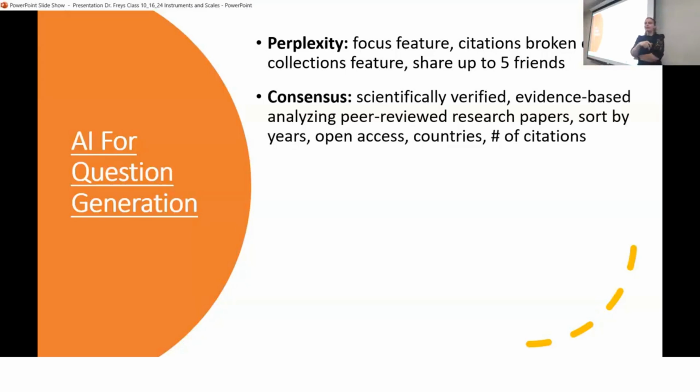2 people. Okay. Consensus is one of the only scientifically verified, evidence-based, peer-reviewed analyzing of research papers. So it will actually sort by the year, by the open access, by the country, by the number of times that article was cited. So if you want to find information from only highly cited resources, you can write that in the chat. Just say, I want to know about AI.